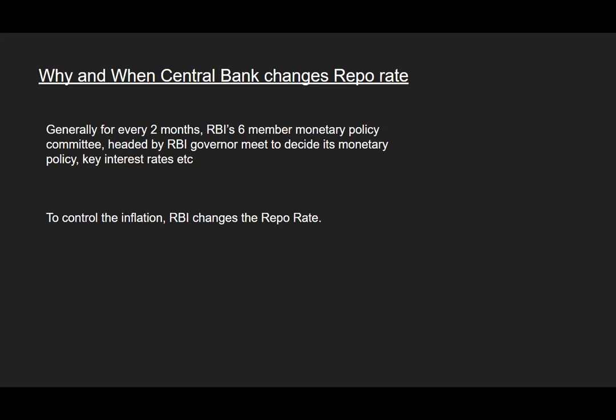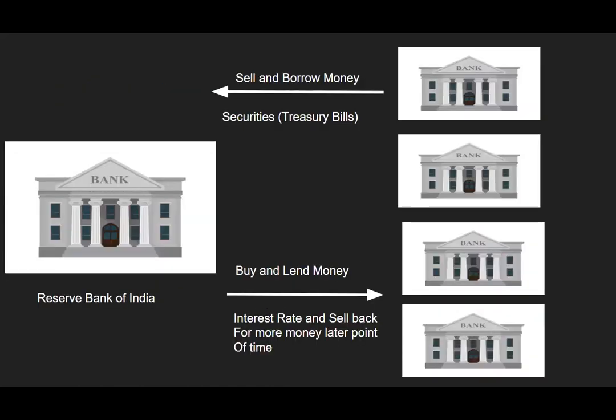So what RBI will do here is increase the repo rate. Actually, what is happening here? RBI increases the repo rate to control the inflation. So if they increase the repo rate, what happens? The banks which have taken the money from RBI will have to pay more interest to RBI.